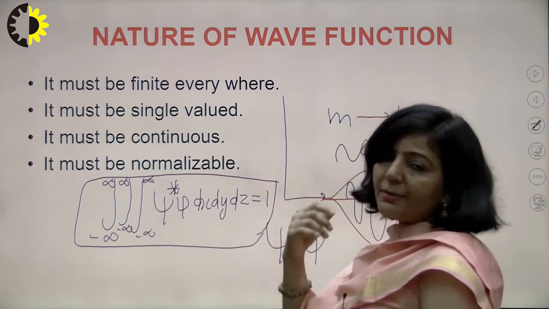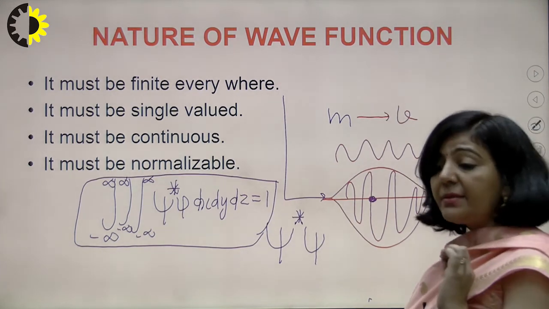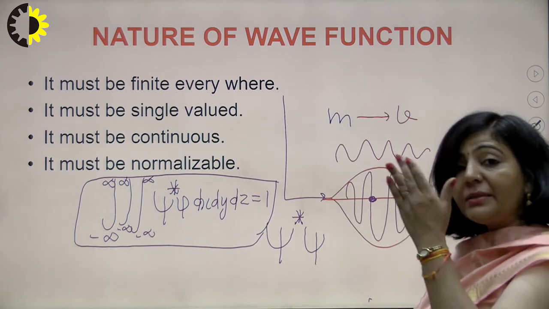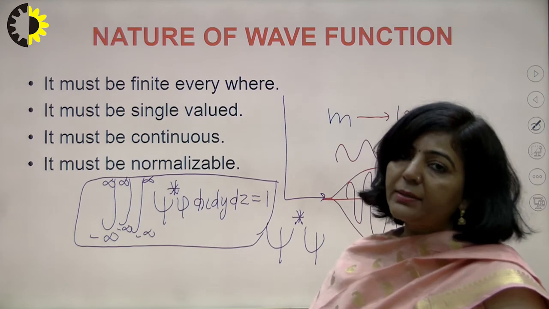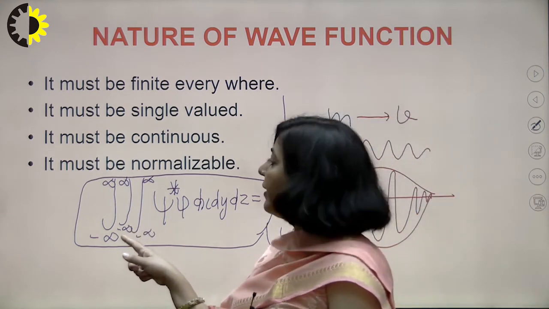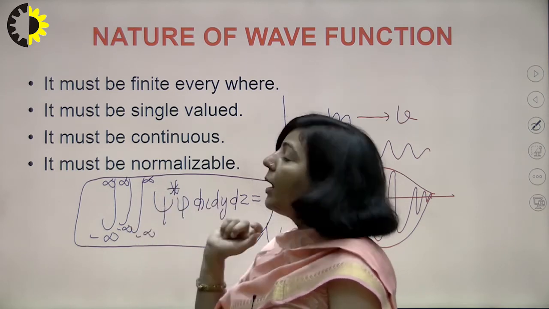Now this minus infinity and plus infinity doesn't mean infinite. Minus infinity indicates the lower limit along the x-axis, plus infinity represents the upper limit along the x-axis. Similarly for the lower and upper limits along the y-axis and the z-axis.